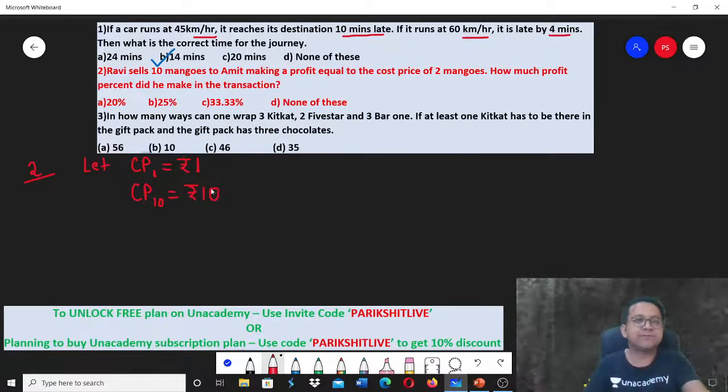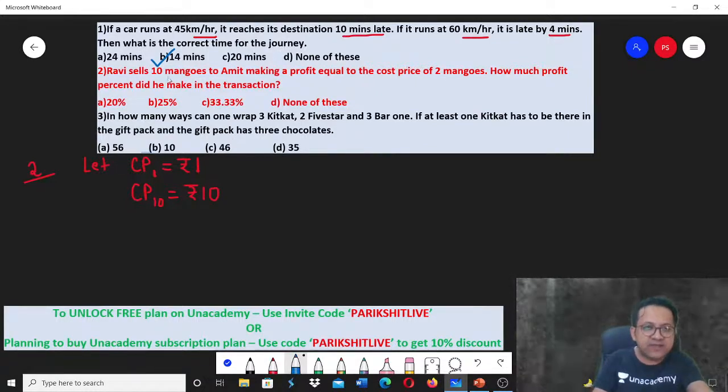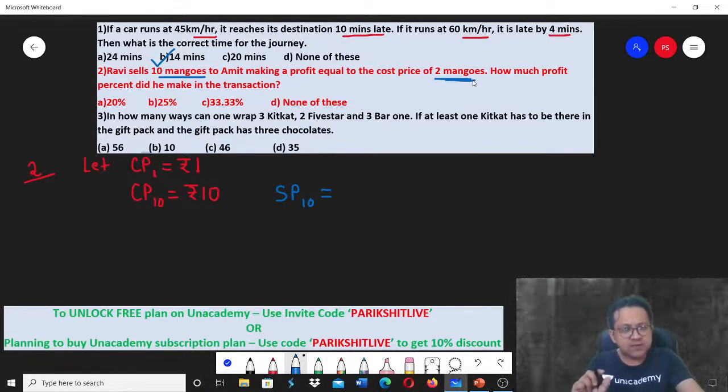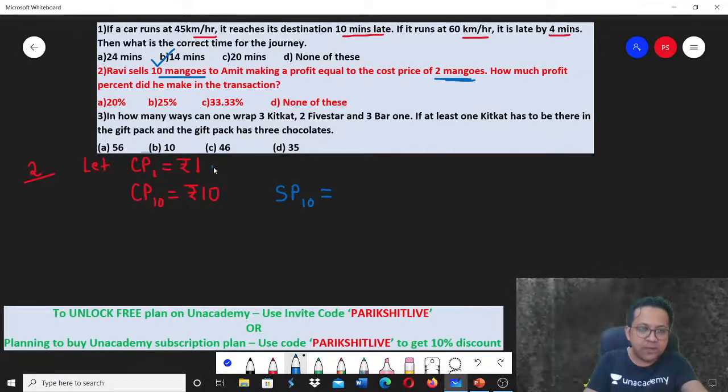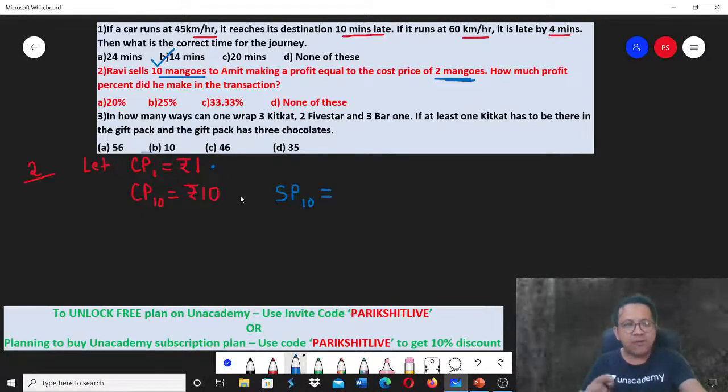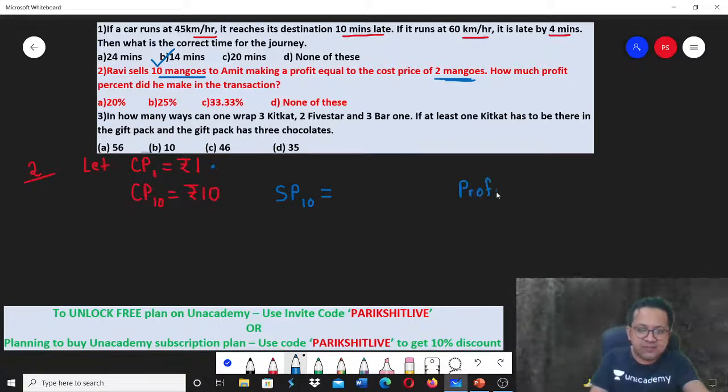Correct? 10 rupees. Now what is Ravi doing? Ravi is selling 10 mangoes, and if he sells 10 mangoes, he is making a profit equal to the cost price of 2 mangoes. What is the cost price of 2 mangoes? Remember, you have assumed the cost price of 1 mango to be 1 rupee, so the cost price of 2 mangoes shall be 2 rupees. It means profit is 2 rupees.